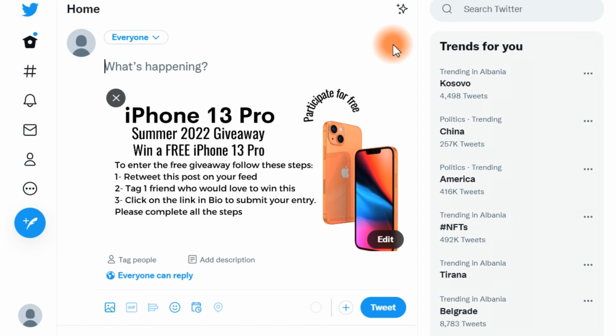So they're, let's say, people that are interested in an iPhone 30. They're going to get a follow from you and they will get this notification. They are going to check your profile. They're going to see this post, and of course they're going to participate because it's for free, and why not? It's a chance to win an iPhone 13 Pro. So this is how it's going to work out.